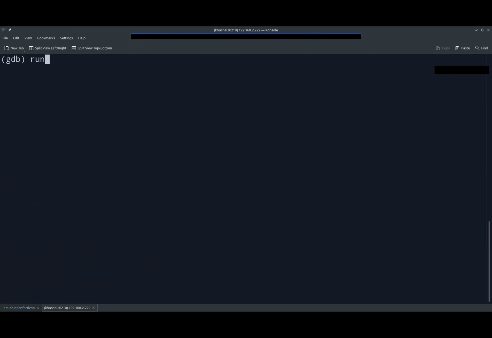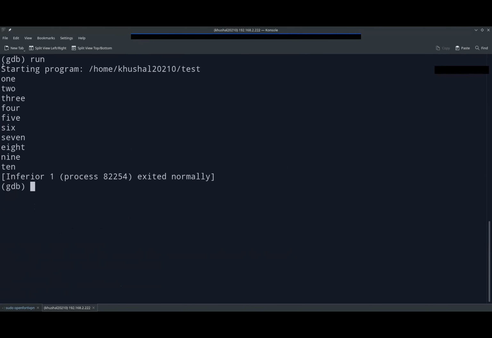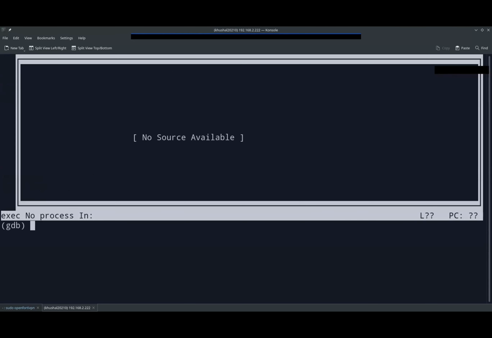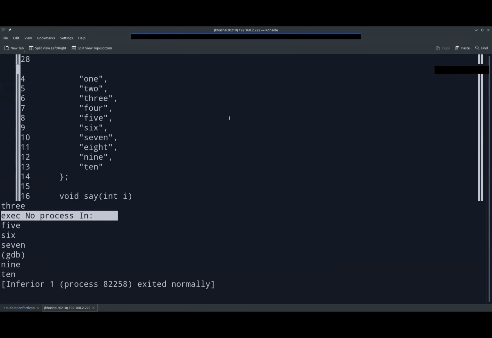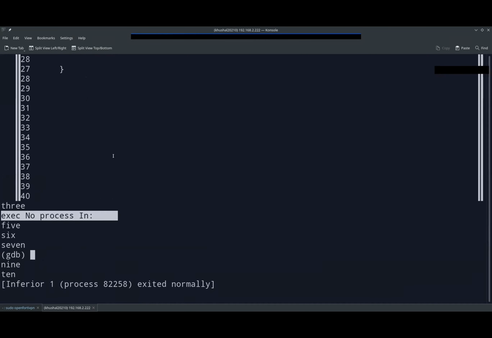The basic command is to run the program. So run the program with the location of the program, and it will take time starting to run. The program has ended. We can just use the layout command to visualize the program. GDB is smart in this case. It will give us the C code and the GDB shell both together, and it will split the code into different layouts.